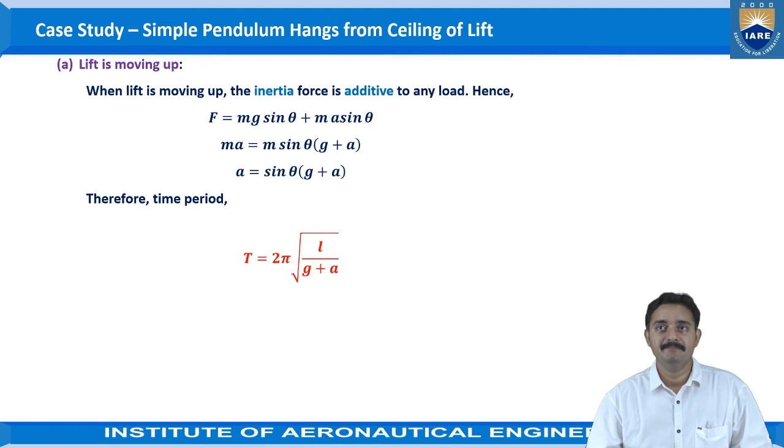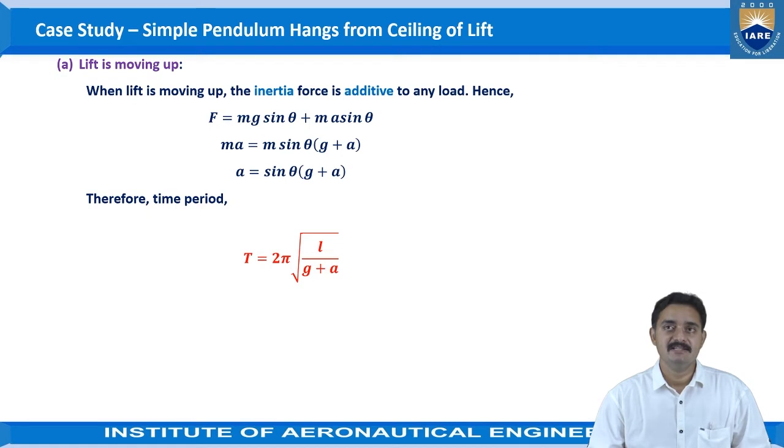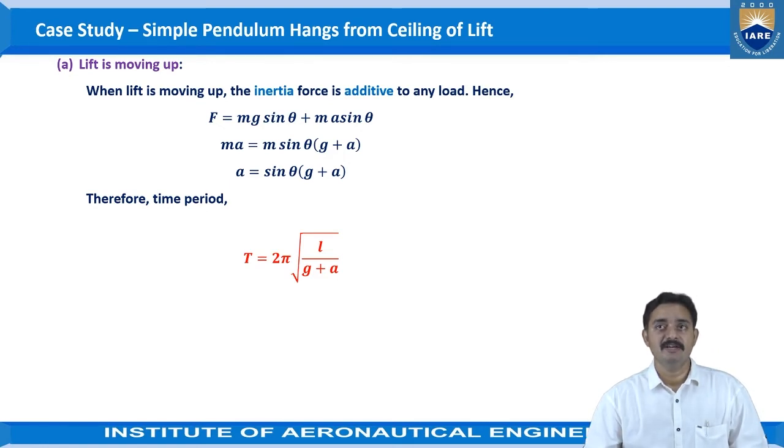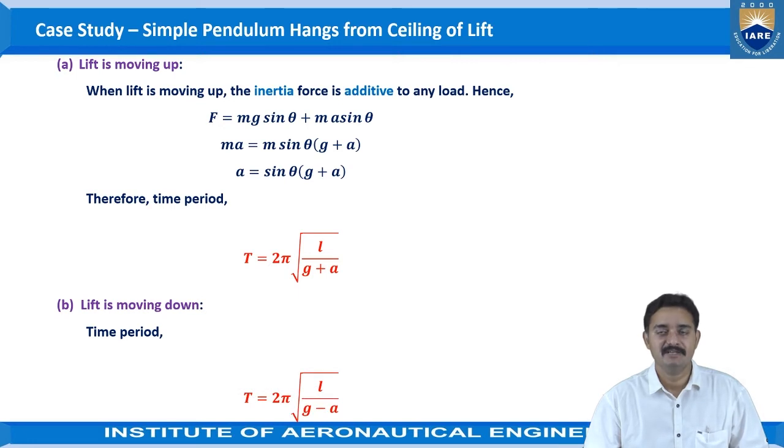Therefore, the time period T can be written as T is equal to 2 pi under root L by (g plus a). In the previous simple pendulum condition we have seen a is equal to sin theta into g. So here, in place of g we are applying g plus a, where the a value is in addition to the acceleration due to gravity, and this is the equation for the time period of a simple pendulum when the lift is moving upwards.